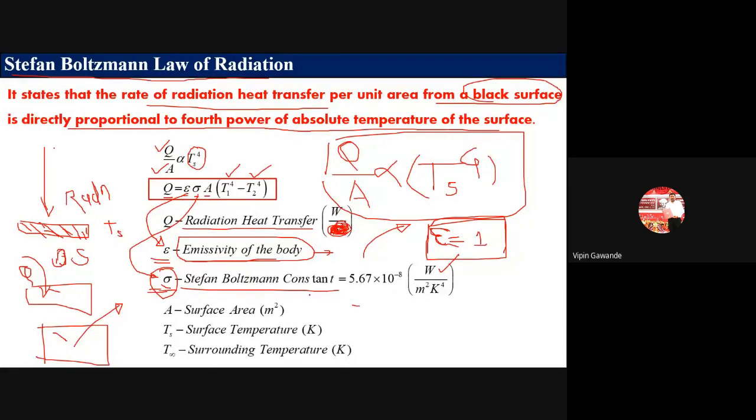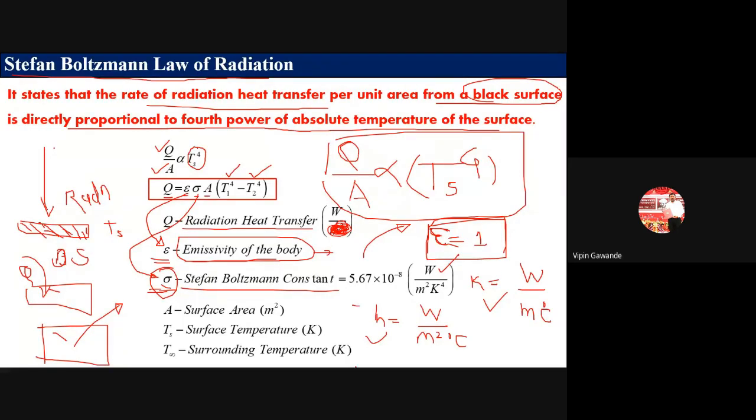Remember the units. What is the unit of thermal conductivity? It is watt per meter degree Celsius. What is the unit of the heat transfer coefficient? It is watt per meter square degree Celsius. And the unit of sigma is watt per meter square Kelvin raised to power 4. So here you have to remember the units. This is very important. They will 100% ask questions on these units.